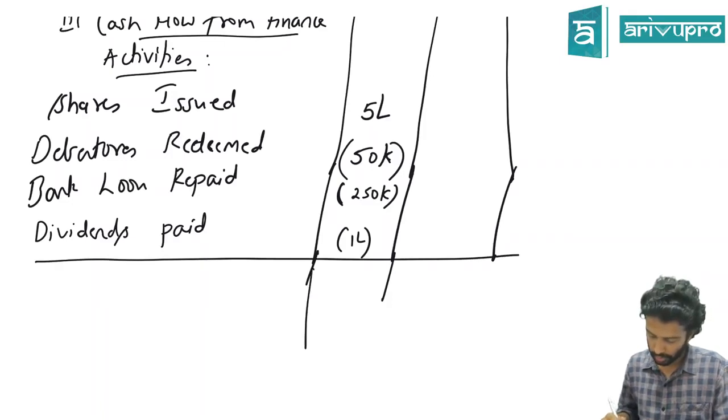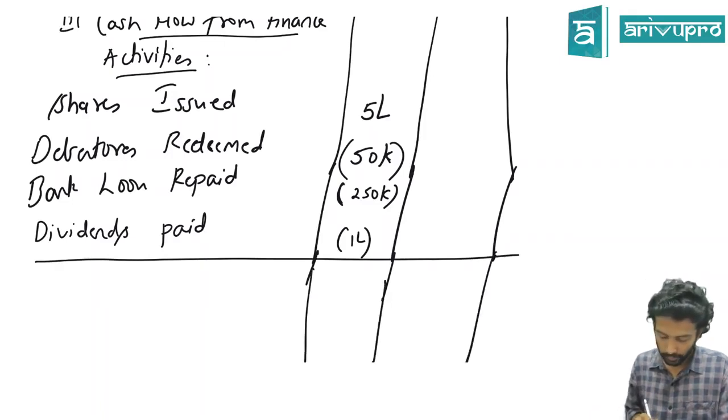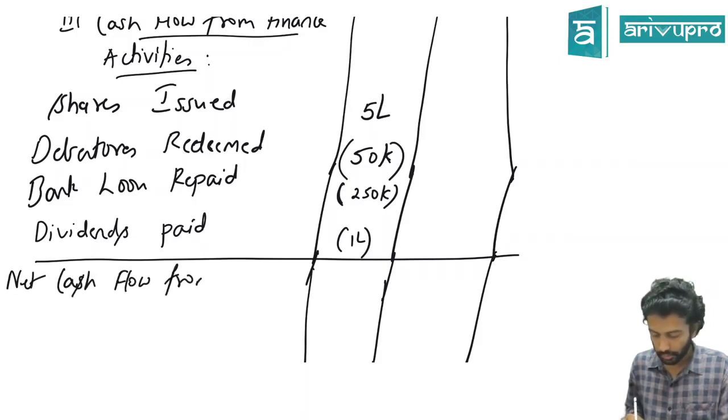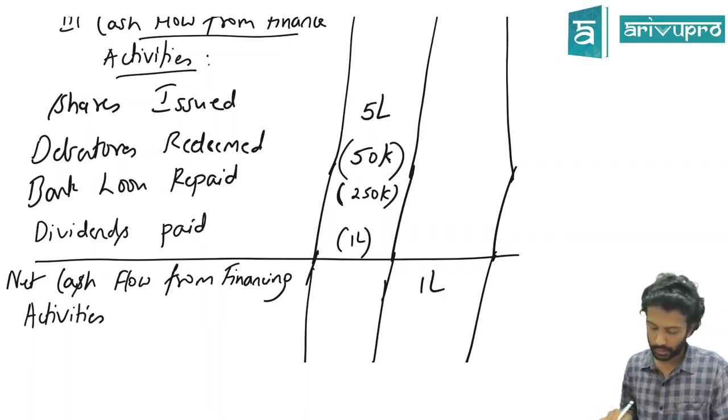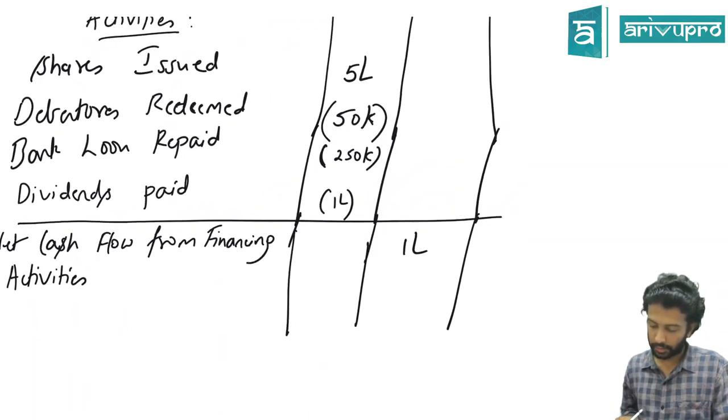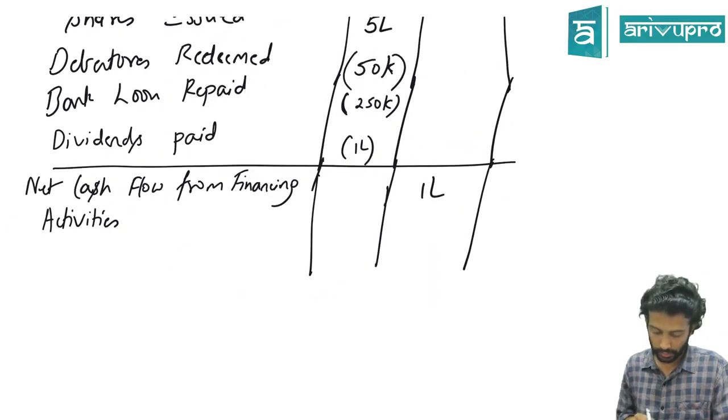So if you do this, you're going to get net cash flow from financing activity or finance activity. Plus minus will come up to 1 lakh. So 1 lakh positive or negative? Positive. Okay, we'll call this as C.